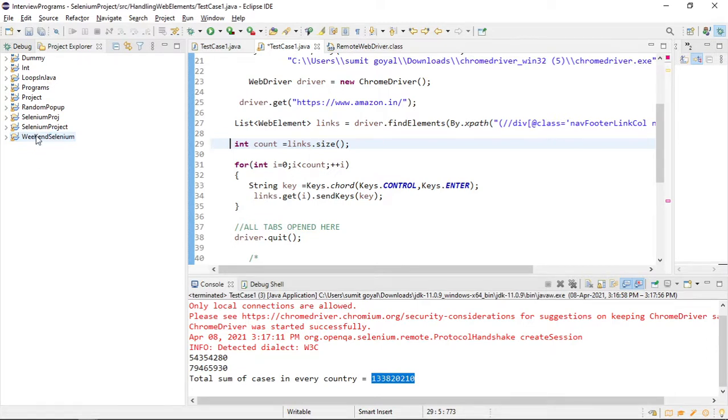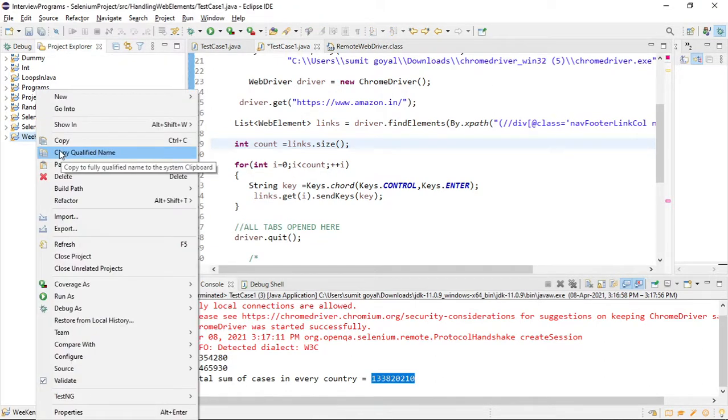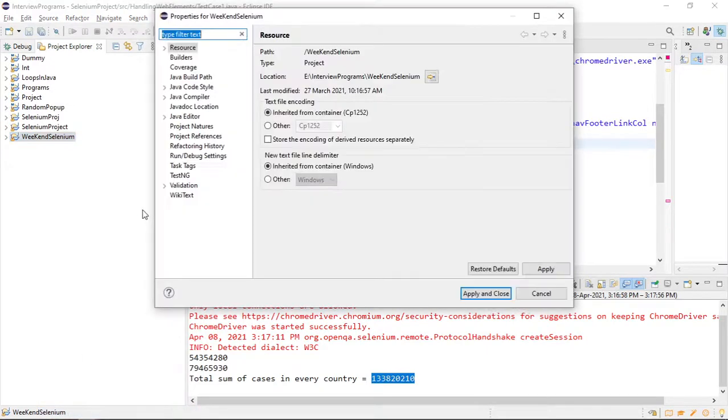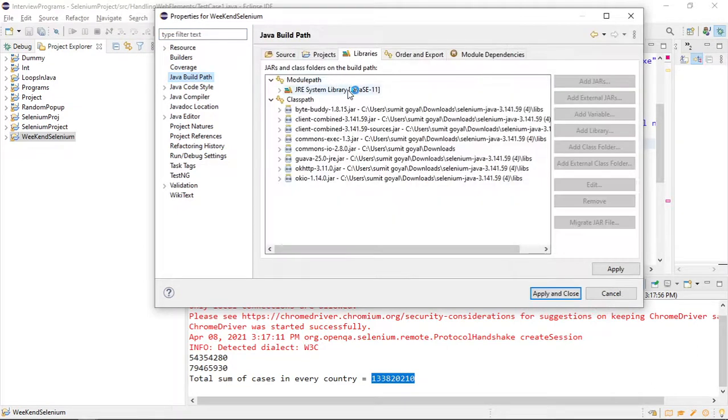Earlier we used to right click the project. Somehow it is stuck. Let us wait. So if I click on properties, and if I click this Java build path, earlier we used to do it in this way, and I will click on classpath, and these are the jar files we have added earlier.